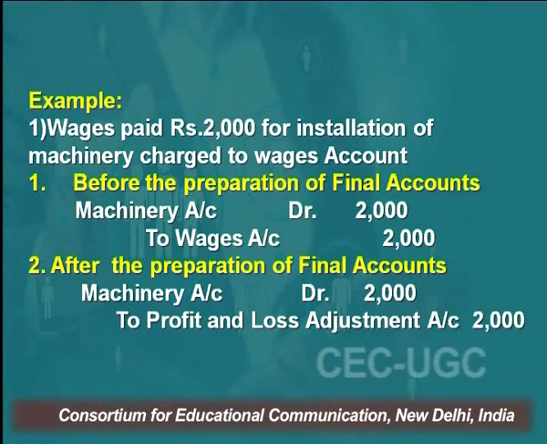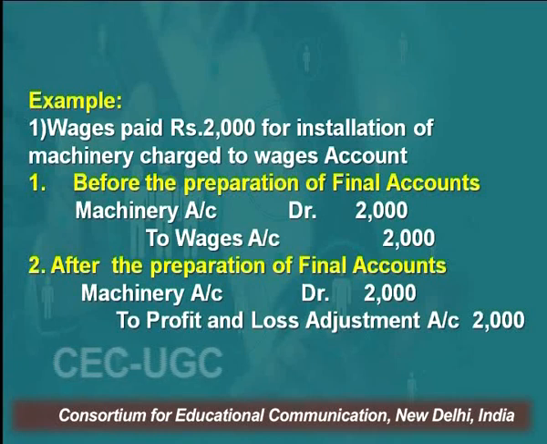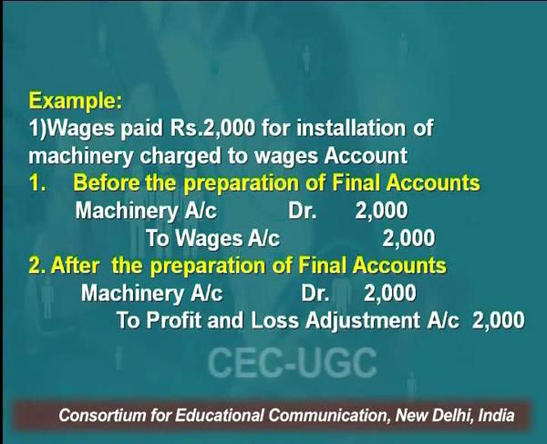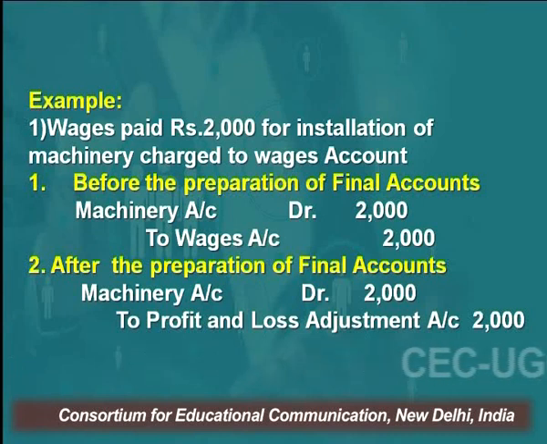We have paid charges for the installation of machinery, so this has to be treated as a capital expenditure. So machinery should be debited. By mistake, what we have done, instead of debiting machinery, we have recorded it in the wages account. The rectified entry would be machinery account debit to wages account. Why have we credited this wages account? Since by mistake we have debited wages.